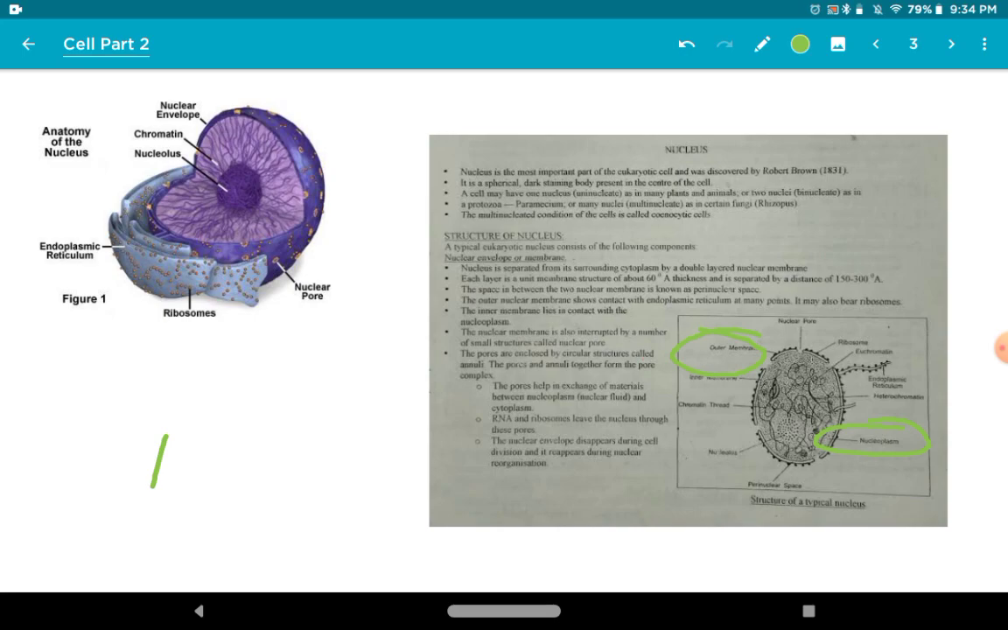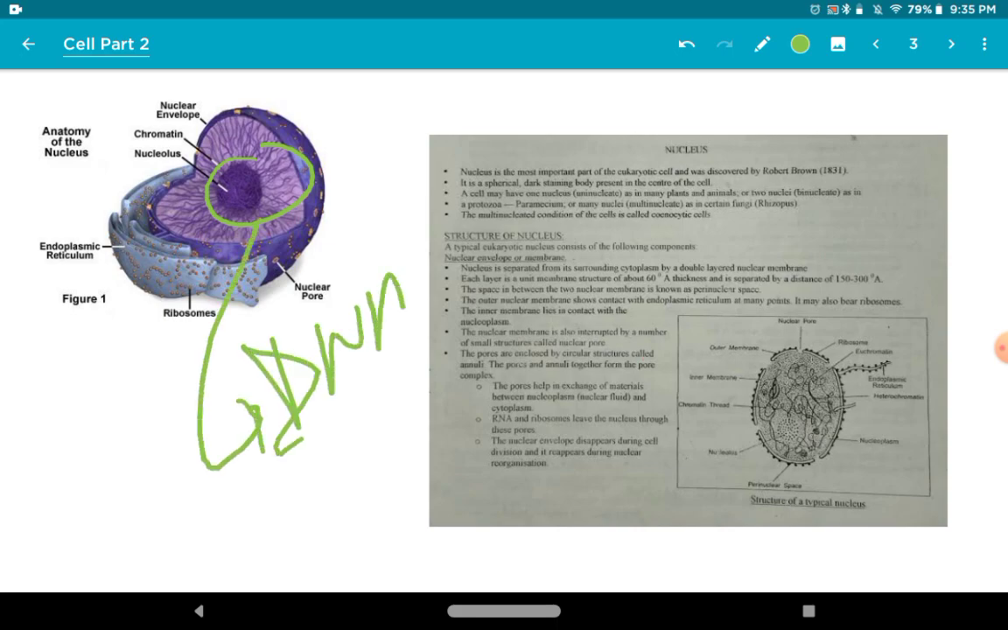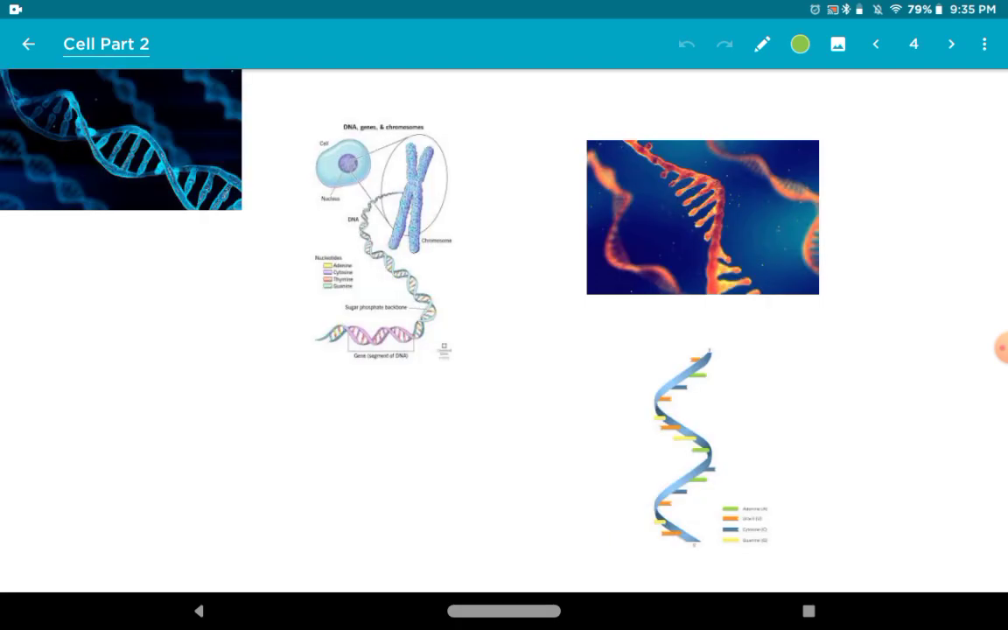So then we have other things like RNA and ribosomes leaving the nucleus through these pores, and you can take this in your notes also. In the nucleus we have the DNA, and we have the RNA. There is the endoplasmic reticulum also there, so that food can be transported on it. We will learn it later in part 3. So let's move on now to DNA and RNA.